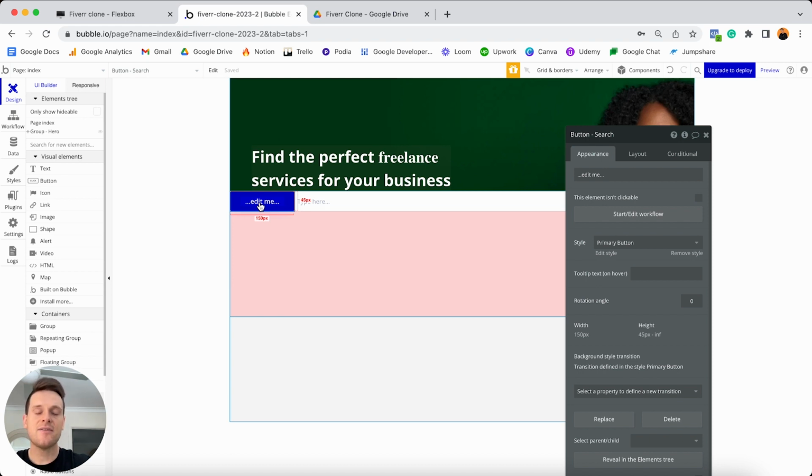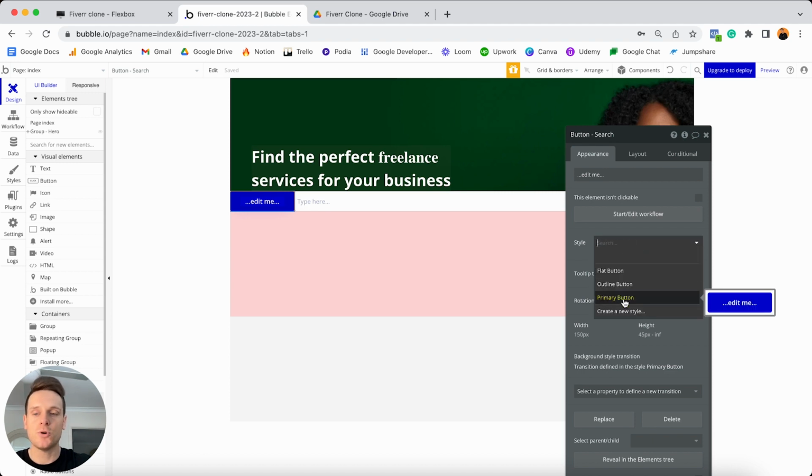And instead of having to change the color to be green every single time I want to add a button anywhere in my app. So let's say on another page of my application, I want to add yet another button. And if I want that button to be the same green color as this button here, instead of having to customize the style each individual time, what you can do is you can reference a style saved in Bubble, which just means that you create it once and you can reference those design settings at any point in time.